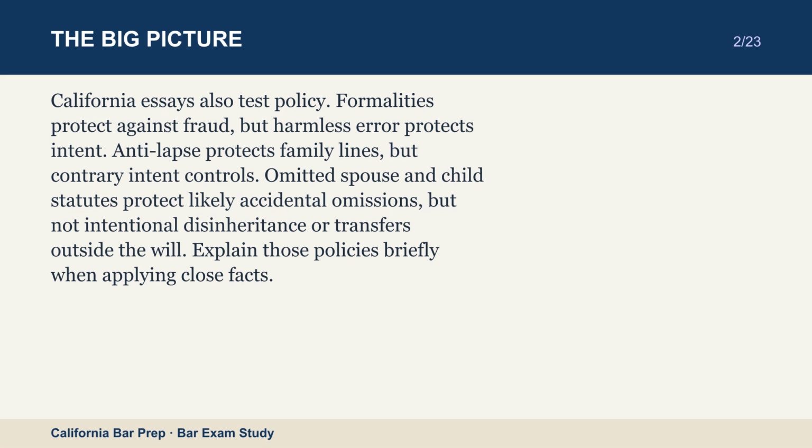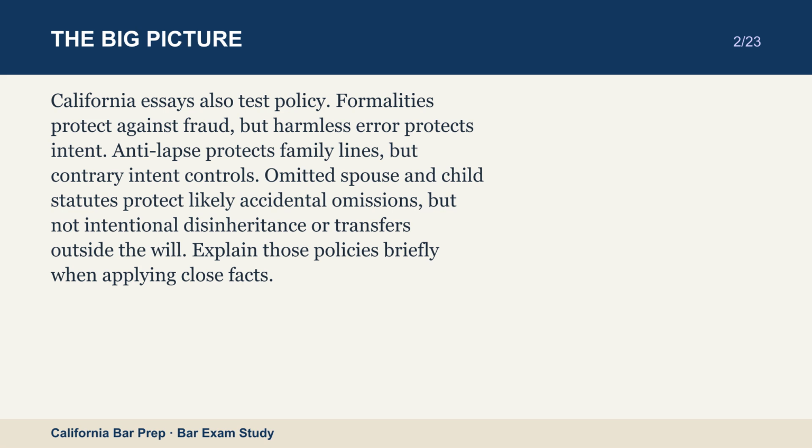California essays also test policy. Formalities protect against fraud, but harmless error protects intent. Anti-lapse protects family lines, but contrary intent controls. Omitted spouse and child statutes protect likely accidental omissions, but not intentional disinheritance or transfers outside the will. Explain those policies briefly when applying close facts.